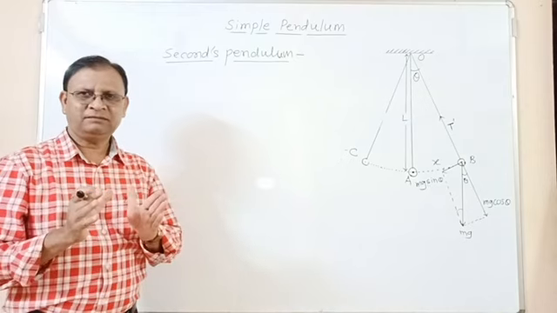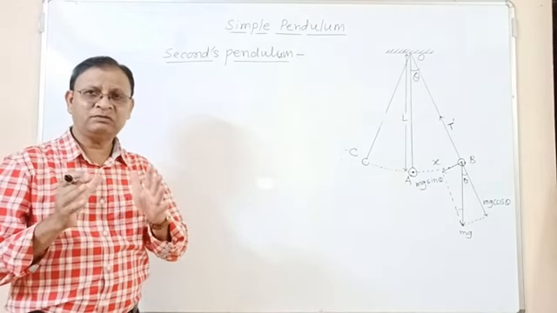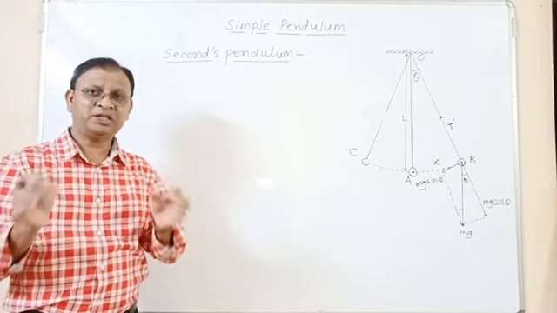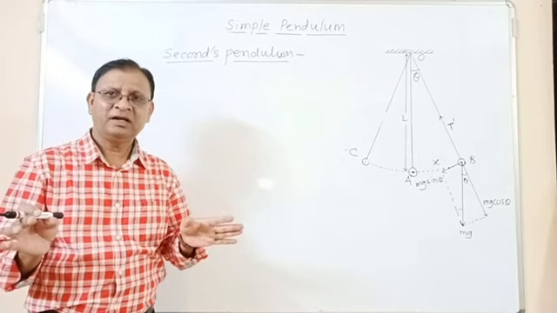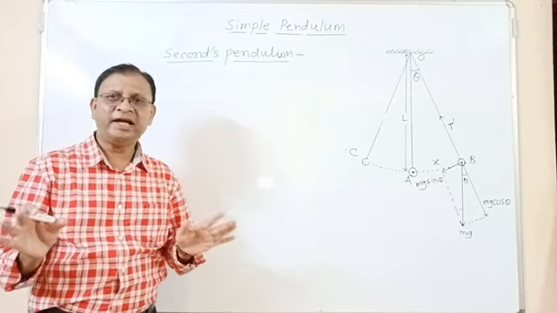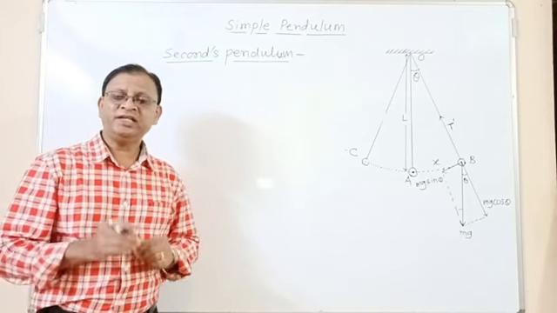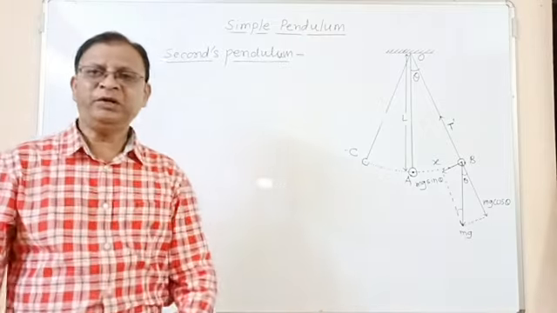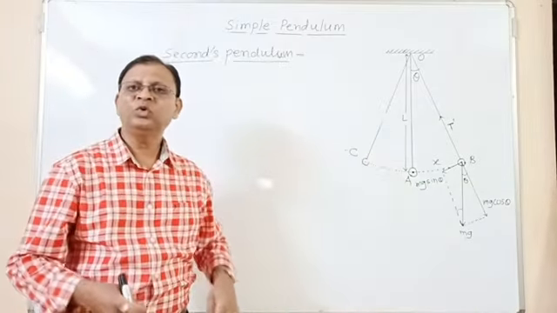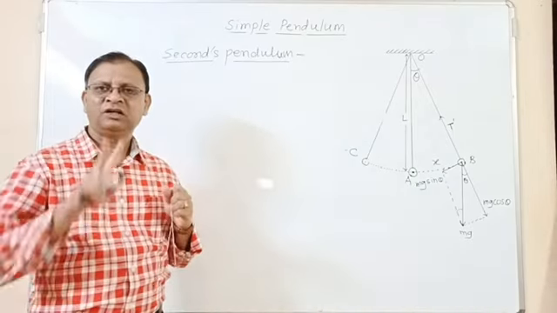We have to see what is a seconds pendulum. We have to obtain the expression for the length of a seconds pendulum, and we have to show that the length of a seconds pendulum is constant at a given place. So what is a seconds pendulum? A seconds pendulum is nothing but a simple pendulum whose period is 2 seconds.